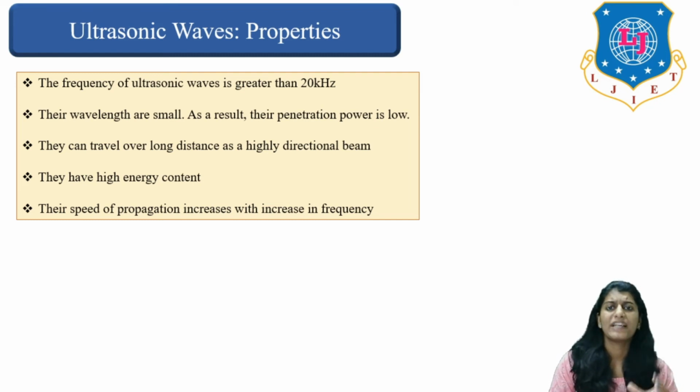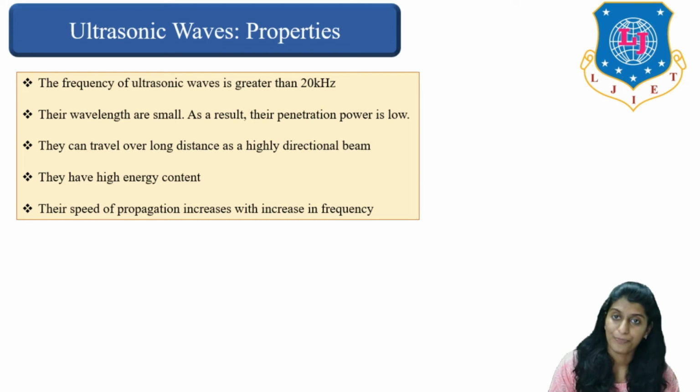They have very small wavelength, so as a result, penetration power will be very low. When you have a smaller wavelength, you cannot penetrate so easily from one medium to another. That's why, due to the smaller wavelength of ultrasonic wave, the penetration power is quite low.